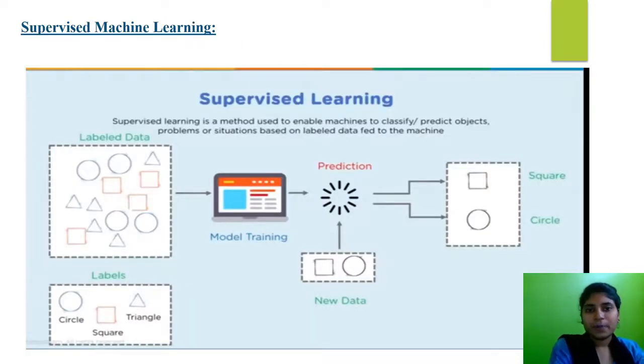Now see what supervised learning is. Supervised learning is a method which enables machines to classify or predict objects based on the labeled data which we previously fed into our machines. Here we can see the diagrammatic representation of supervised learning. There is labeled data which consists of different types of data values, and we label those values as circles, squares and triangles, right? After that we train the model. If any new object comes in, the trained model predicts which category the particular object belongs to.